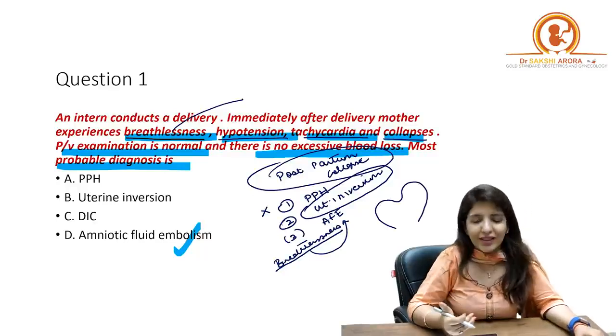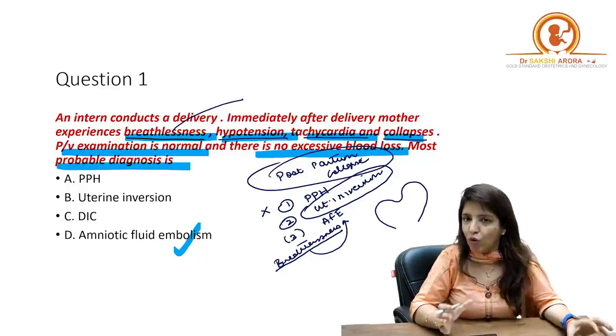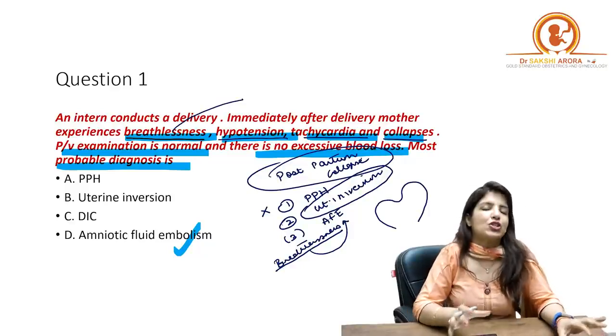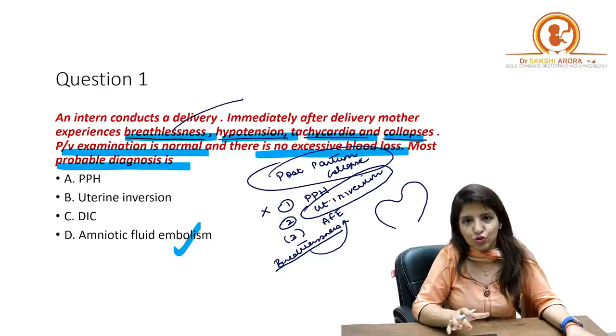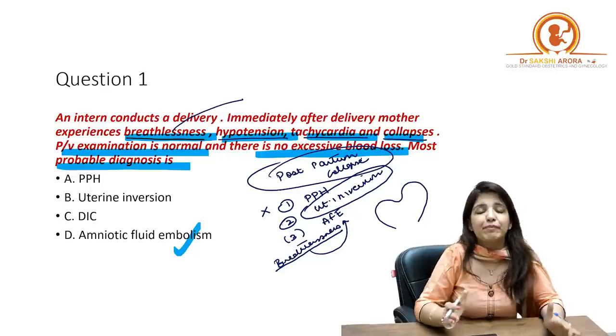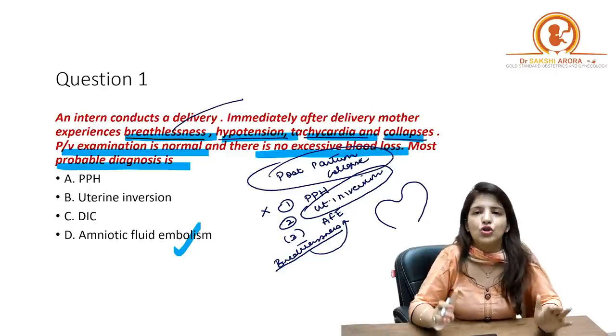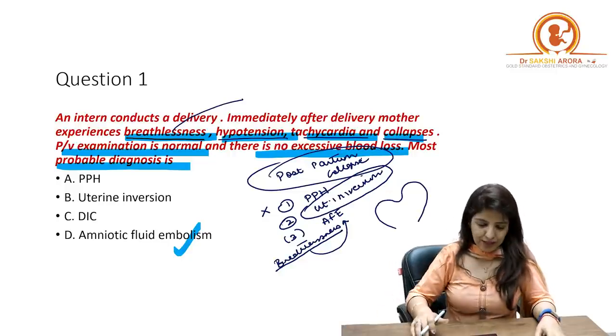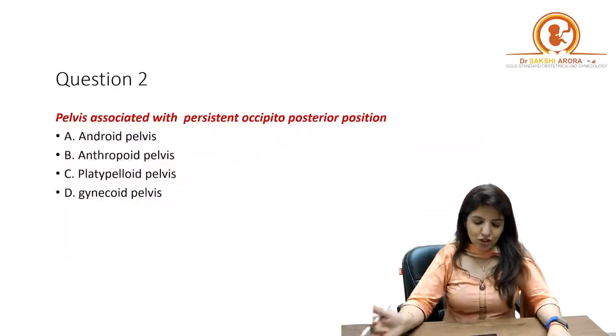Right? Just one more thing I want to tell you here is that in case of uterine inversion, initially the patient goes into shock because of neurogenic shock, but death happens in uterine inversion because of hemorrhage, because of hemorrhagic shock. Right? So let's see our next question.